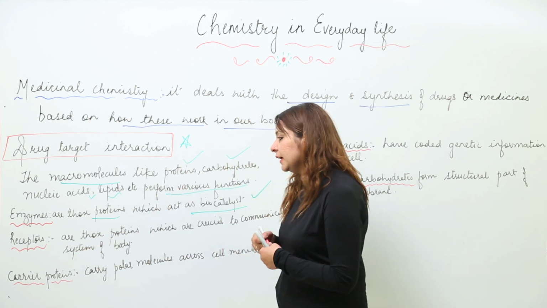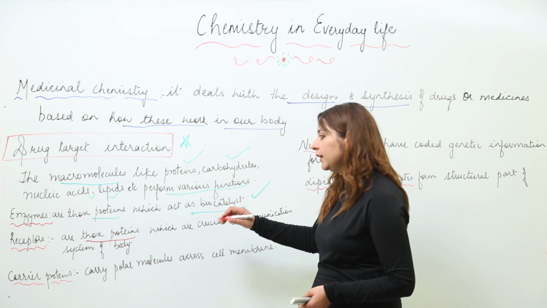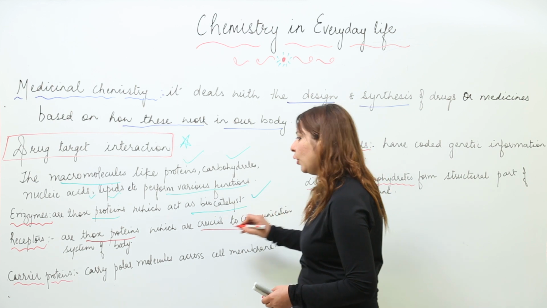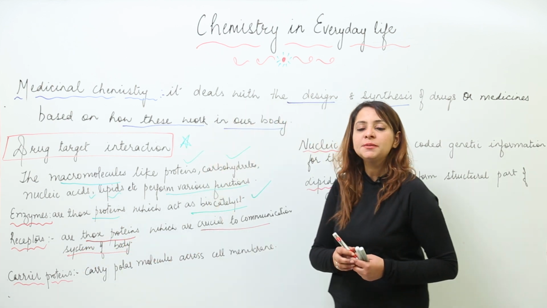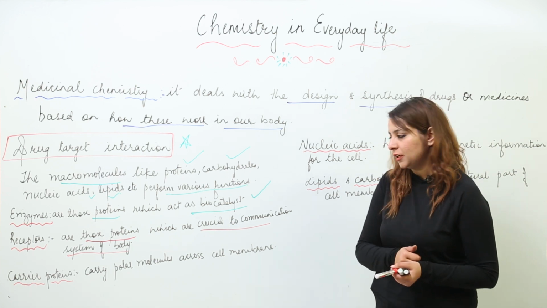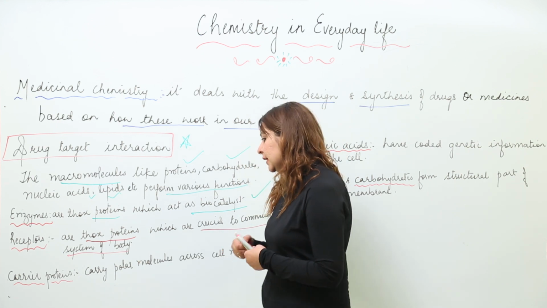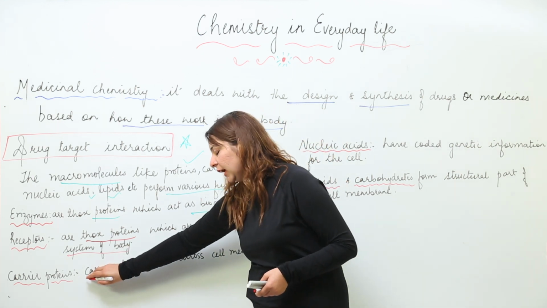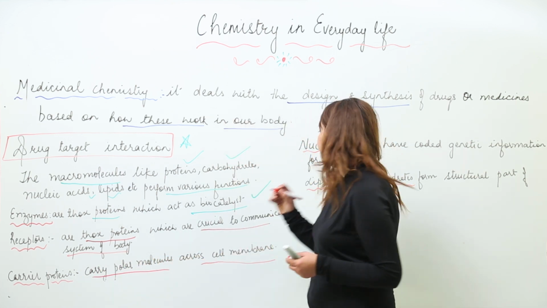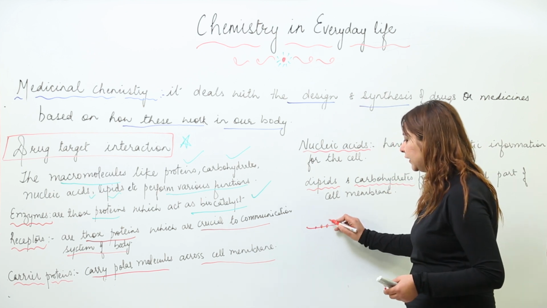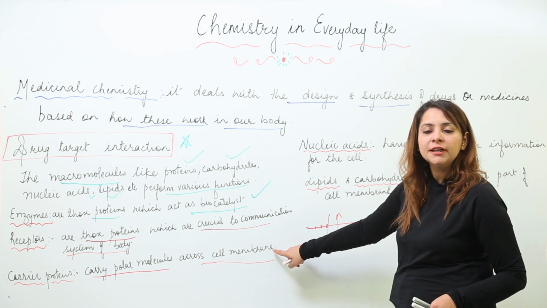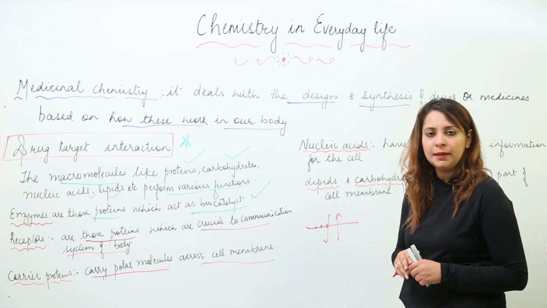The second target can be receptors. What are receptors? Receptors are again proteins, and they are crucial to the communication system of the body. That means they help in communication as they are sensitive to different stimuli. Third, we have the carrier proteins. These carrier proteins carry polar molecules across the cell membrane. That means you have a cell membrane, and these proteins can pass things in and out of the cell. So they are helpful in passing polar molecules across the cell membrane.